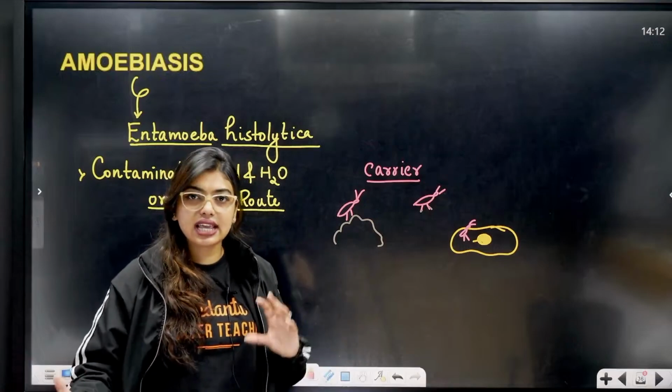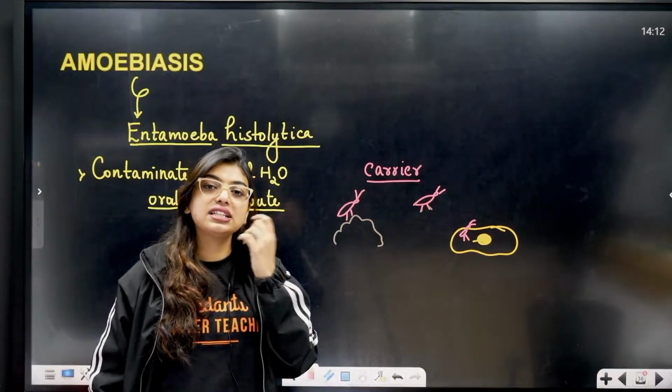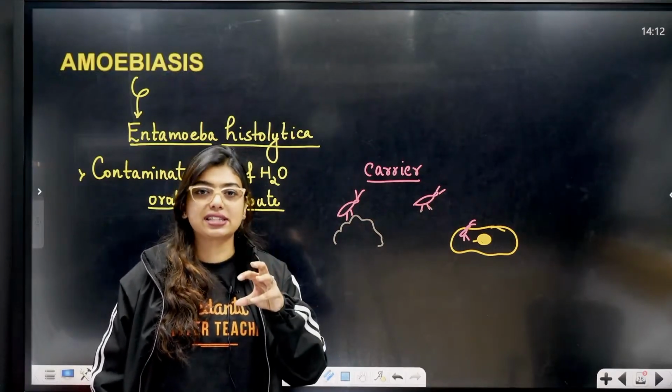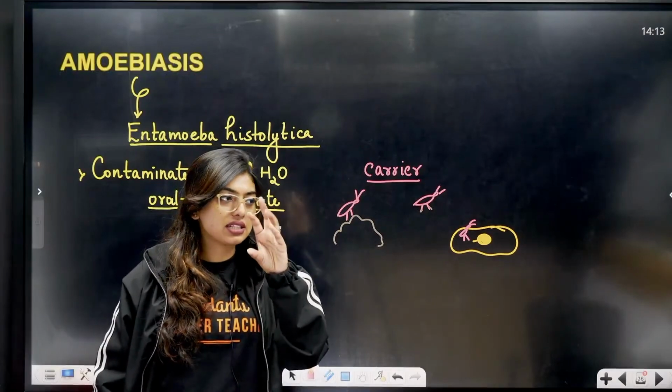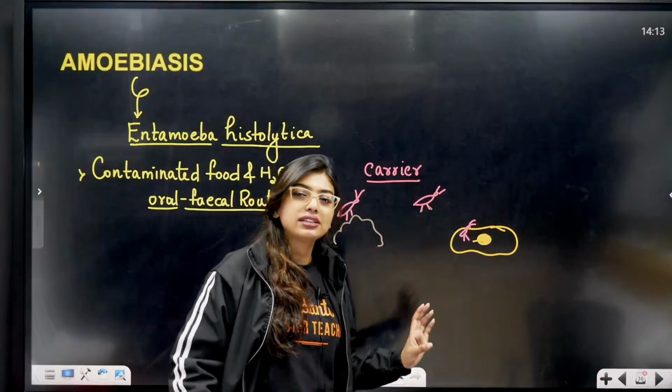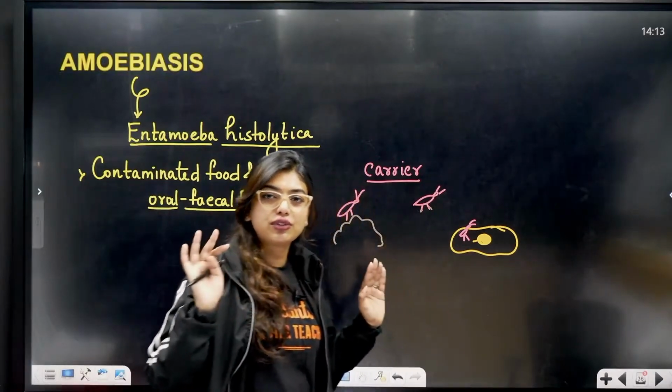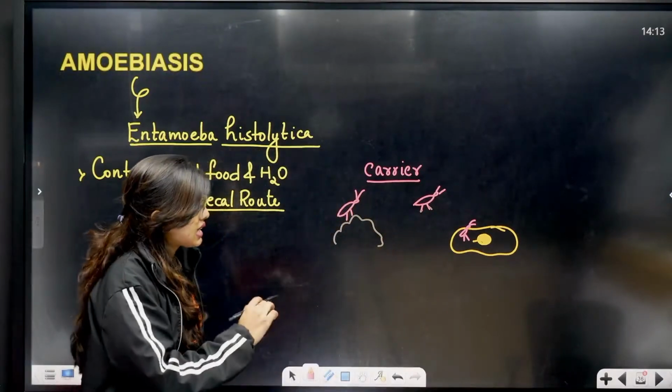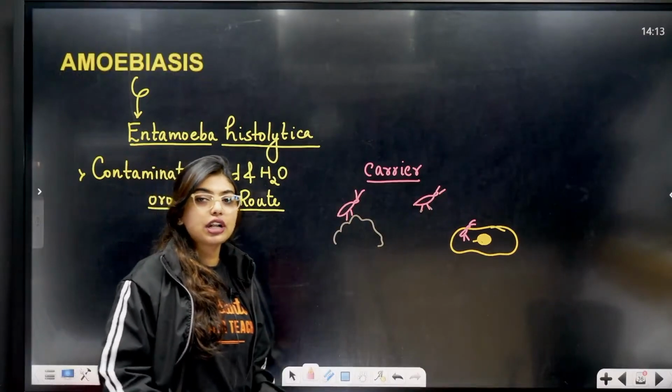They are carriers, they are vehicles, but the vehicles will be a part of the process. Like one stage of it might happen in the mosquito, right? But here nothing like that. Just carrying, coming and sitting on the food. So never keep your food open. This can lead to amoebic dysentery or amoebiasis.